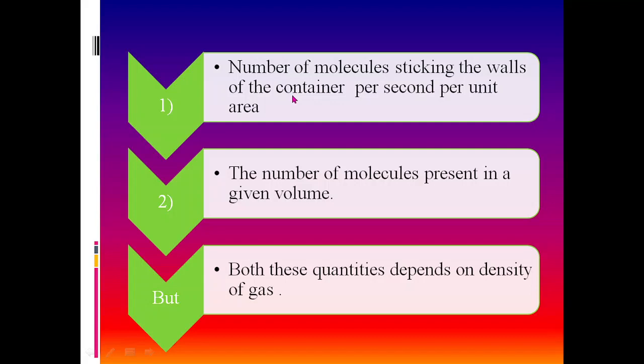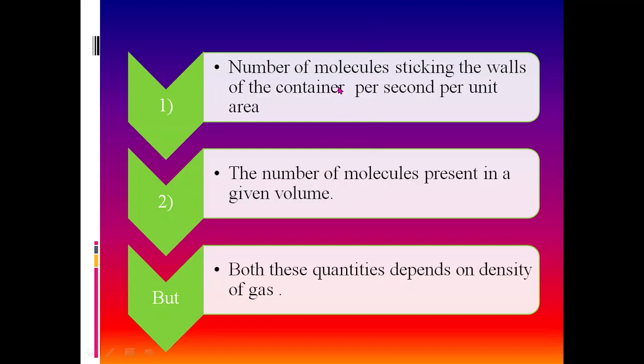Therefore, on the walls of the container, the number of molecules striking per second per unit area will affect the excess pressure exerted by the gas, and secondly the total number of molecules present in the given volume of the gas.